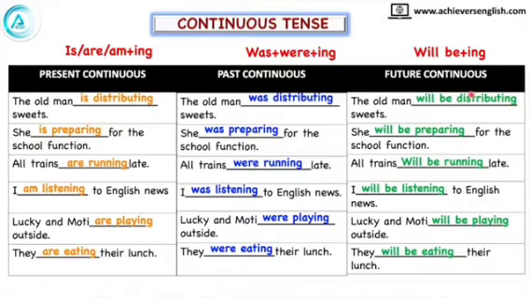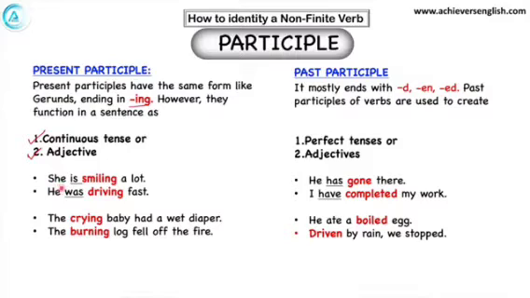But which kind of verb is this? If this is used in continuous tense, if it's a part of a continuous tense, then this will be a present participle. So two examples are given here of the same. She is smiling a lot. He was driving fast. Smiling and driving both are participle verbs, present participle verbs, because they are used in continuous tense. And second, they are used as adjectives.